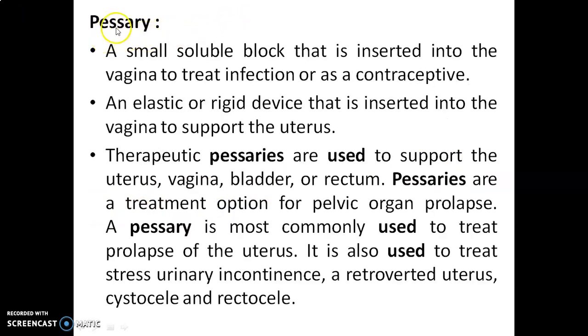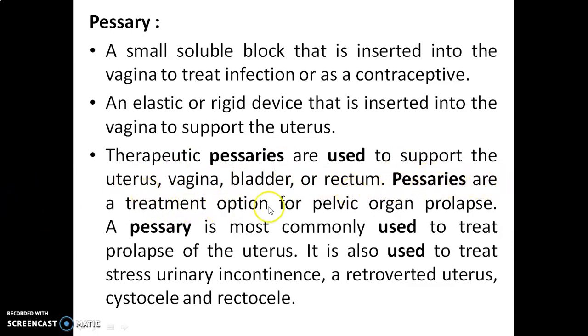Then let's see regarding pessary. A pessary is a small soluble block that is inserted into the vagina to treat infection or as a contraceptive. It can also be an elastic or rigid device that is inserted into the vagina to support the uterus. Therapeutic pessaries are used to support the uterus, vagina, bladder or rectum.